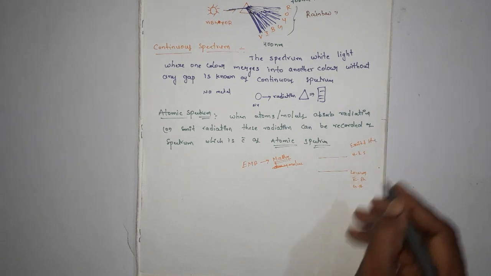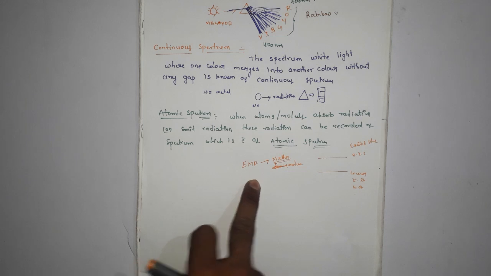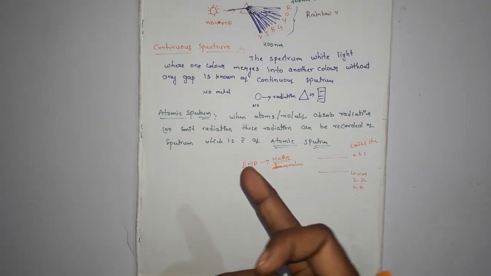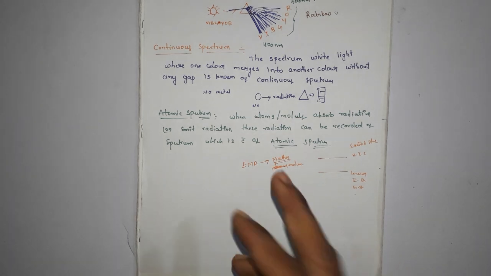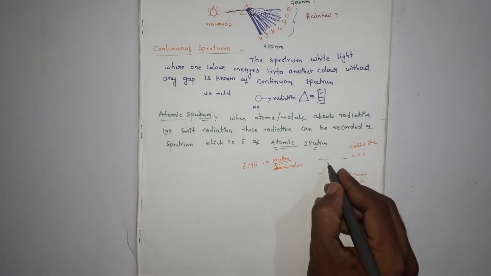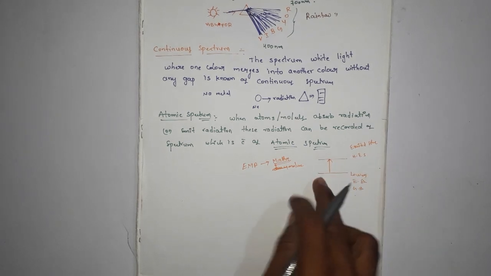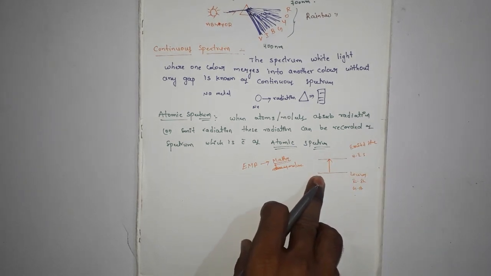Atoms and molecules may absorb energy and reach a higher energy state. The higher energy state is unstable.